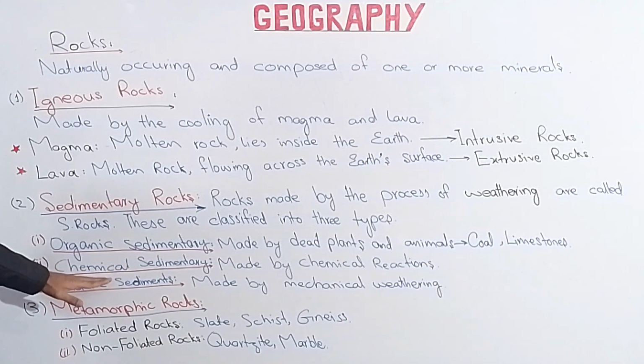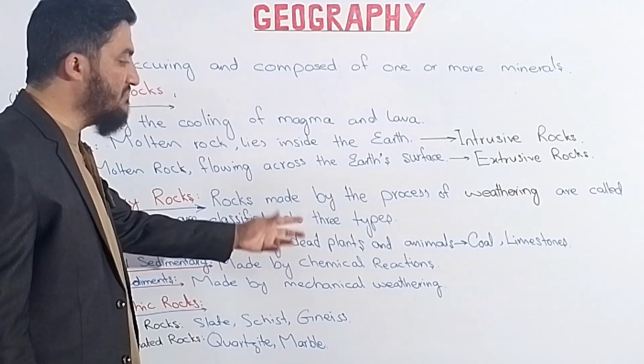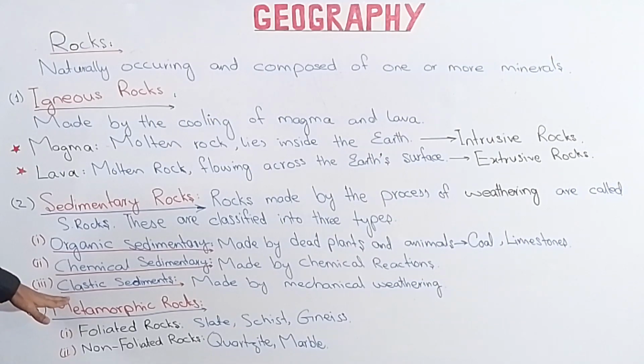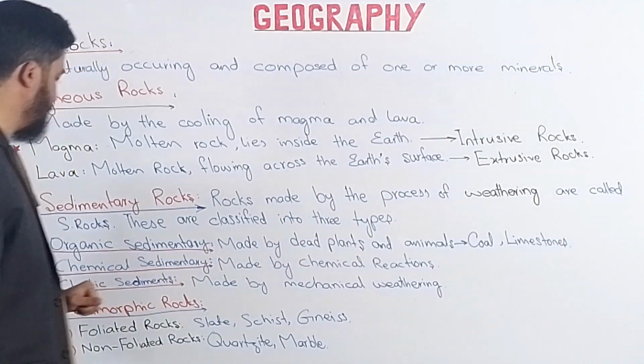The second type is the chemical sedimentary, which are made by chemical reactions, and they occur in the shape of precipitates on the surface of earth. Then comes the clastic sediments. They are made by mechanical weathering, which is called the weathering process.